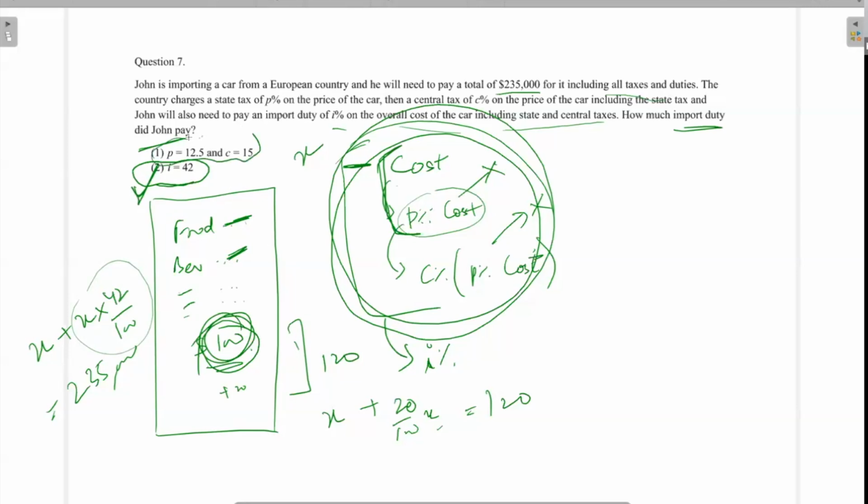What about this? This tells me this percent of this, but it doesn't tell me what is the import duty percentage. I don't know how much was actually applied at the end. How did this split happen between P, C, and I? What I need is actually I, not P and C at all. But P and C alone do not anyway give me the value of I. Statement one alone, not sufficient. Think about how the variables are connected, interdependent. Don't get bogged down by too many variables. For what I need, I only need one variable, and that is why my answer is B.